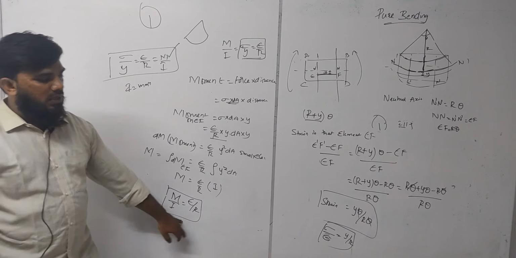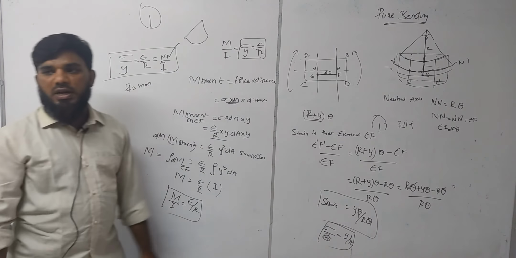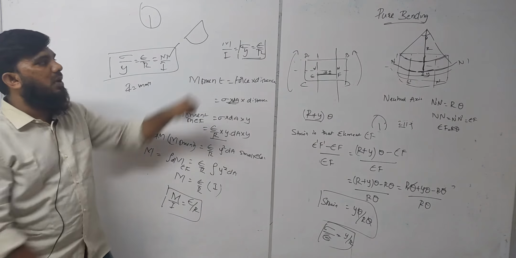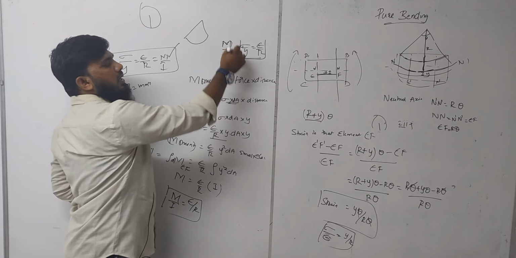So this we got first. Again from here we have got one relationship. If you do this, we will get the total equation as M by I is equal to sigma by y is equal to E by R. Done.